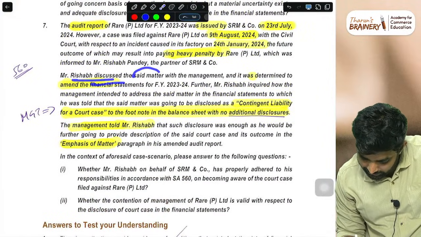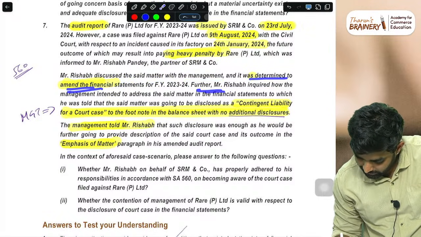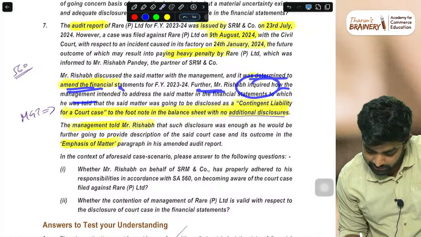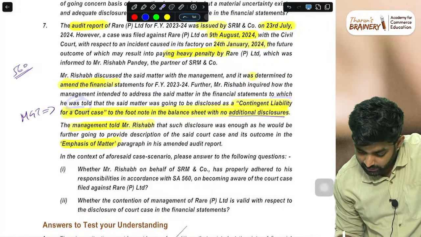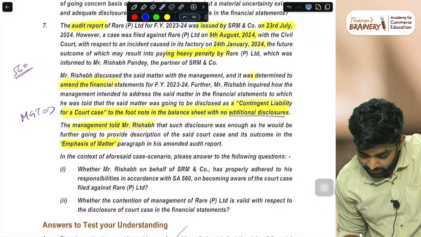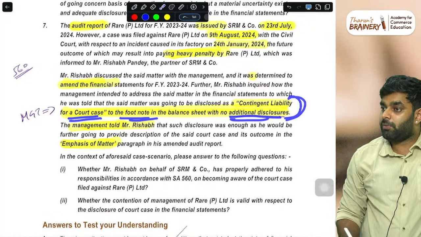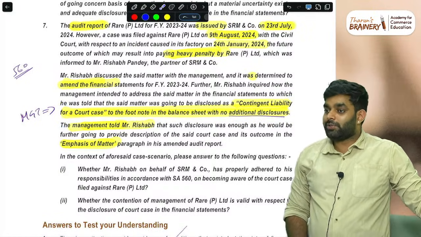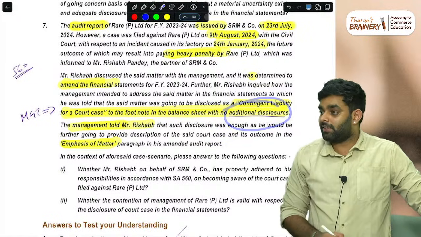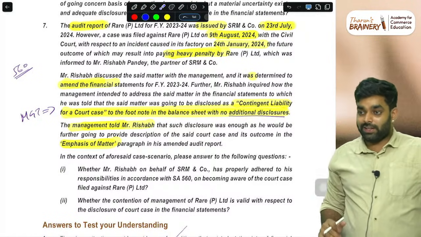Mr. Rishabh discussed the matter with the management. Further, Mr. Rishabh inquired how the management intended to solve this issue, to which he was told that they are going to disclose it as a contingent liability for a court case in the footnote to the balance sheet. Actually, he should have told them they should give additional disclosure, and not to rely on my emphasis of matter paragraph. That should logically be the correct answer.